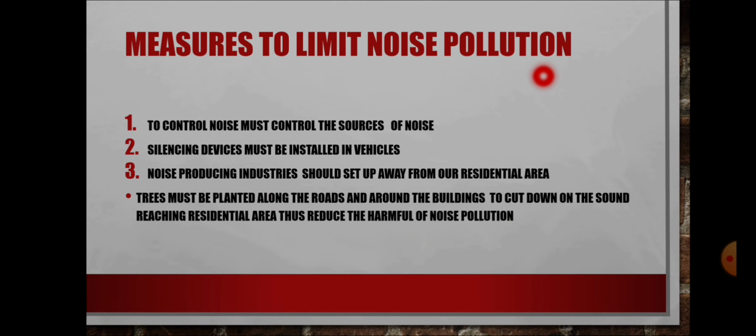Measures to limit sound pollution. To control noise, we must control the sources of noise, where it comes from and where it arrives. Silencing devices must be installed in vehicles, because sound pollution mostly arises on the main road. And noise producing industries should be set up away from our residential area. It's very, very important.